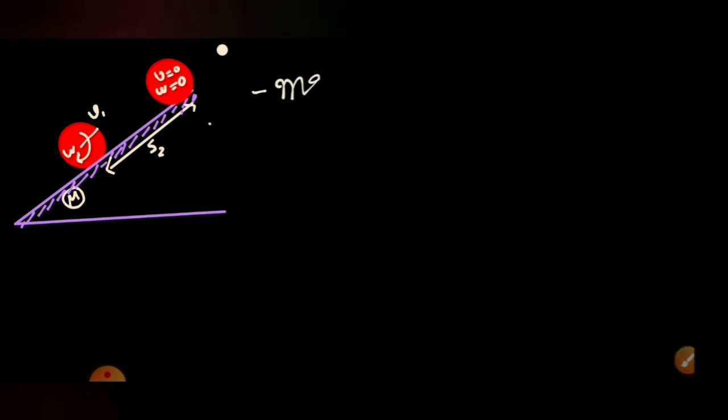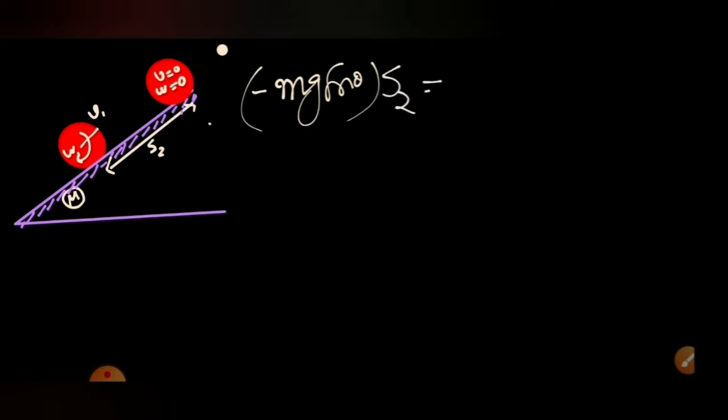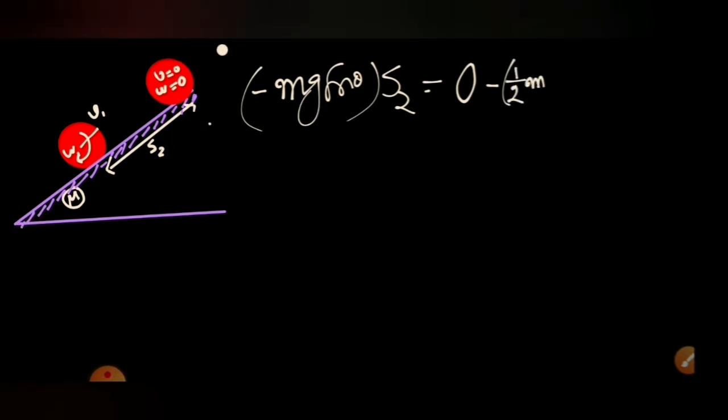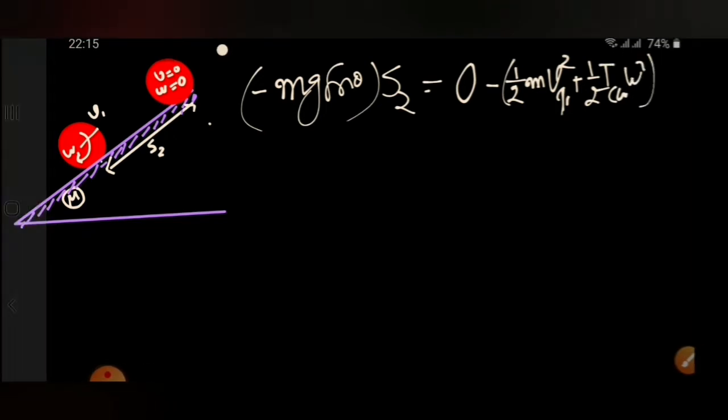The final kinetic energy is 0, because when it reaches the highest point, velocity is 0 and omega is also 0, since it is pure rolling all the time, V equals omega R. Minus the initial kinetic energy, which is half m VCM square, at V1 square, plus half ICM omega square.